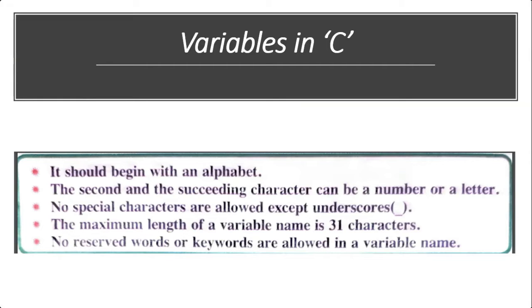Variables in C. A variable is a storage location which contains a value or information. The variable name is used to refer to the stored value in different storage locations. There are some rules to be followed while naming a variable. It should begin with an alphabet. The second and the succeeding characters can be a number or a letter. No special characters are allowed except underscore. The maximum length of a variable name is 31 characters. No reserved words or keywords are allowed in a variable name.